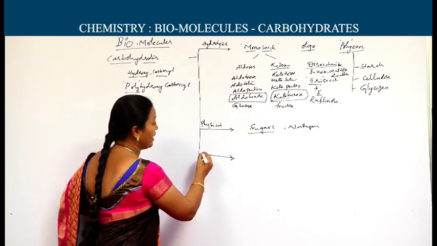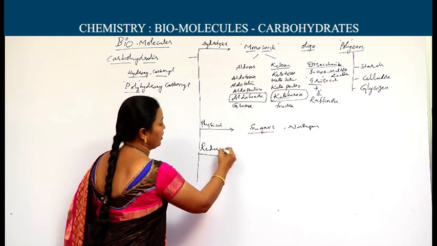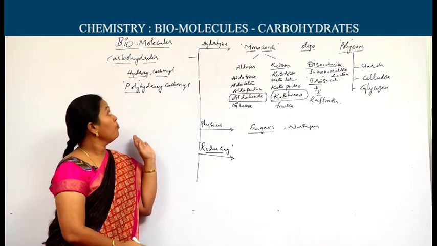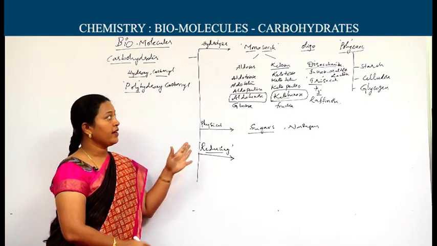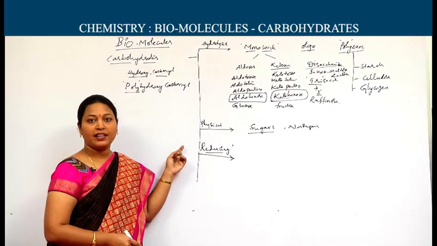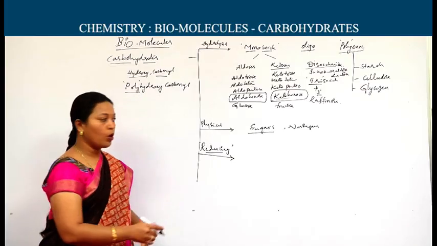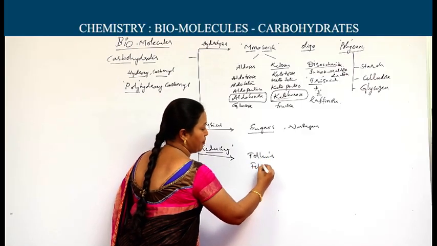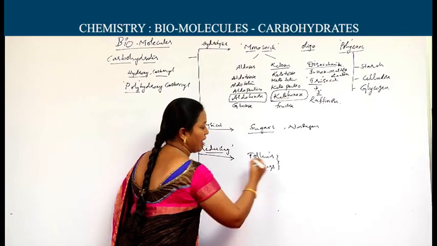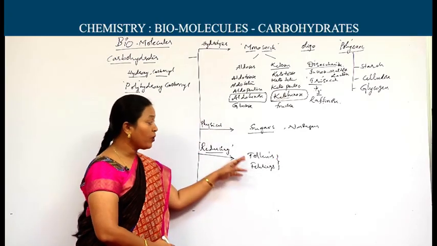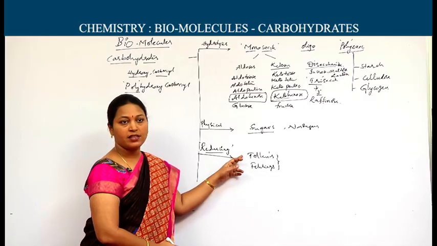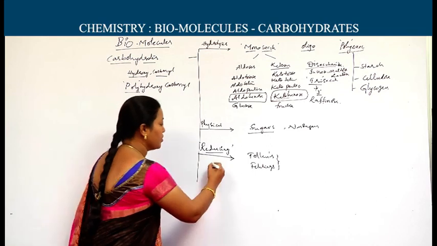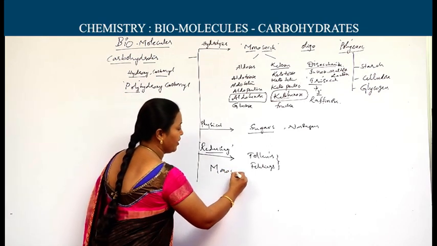Next, based on reducing ability. Here comes the important point, reducing ability. Whatever may be the saccharide, polysaccharide, monosaccharide or oligosaccharide, if it has the ability to reduce Tollens reagent and Fehling solution, that is, if the carbohydrate has the capacity to reduce Tollens and Fehling's reagents, then it is said to be a reducing sugar. Fortunately, all the monosaccharides are reducing.